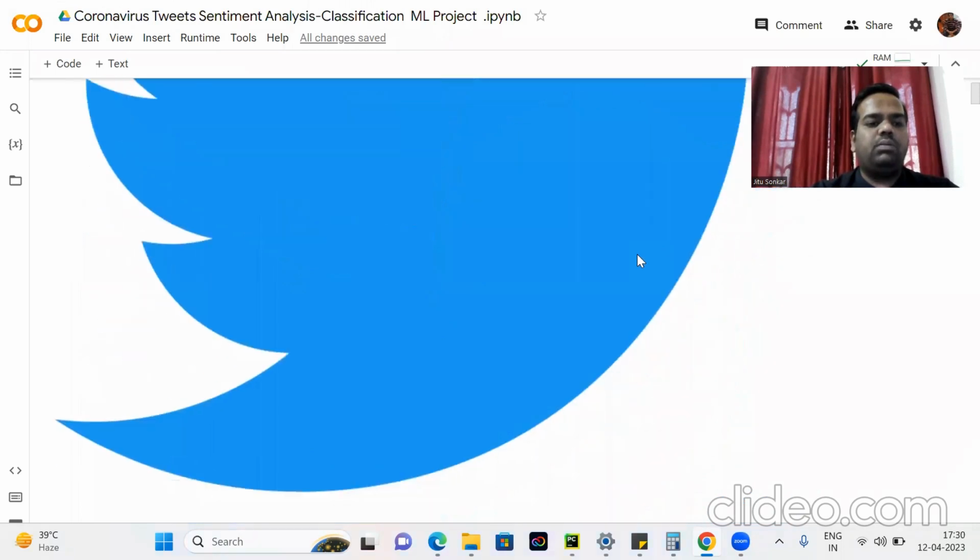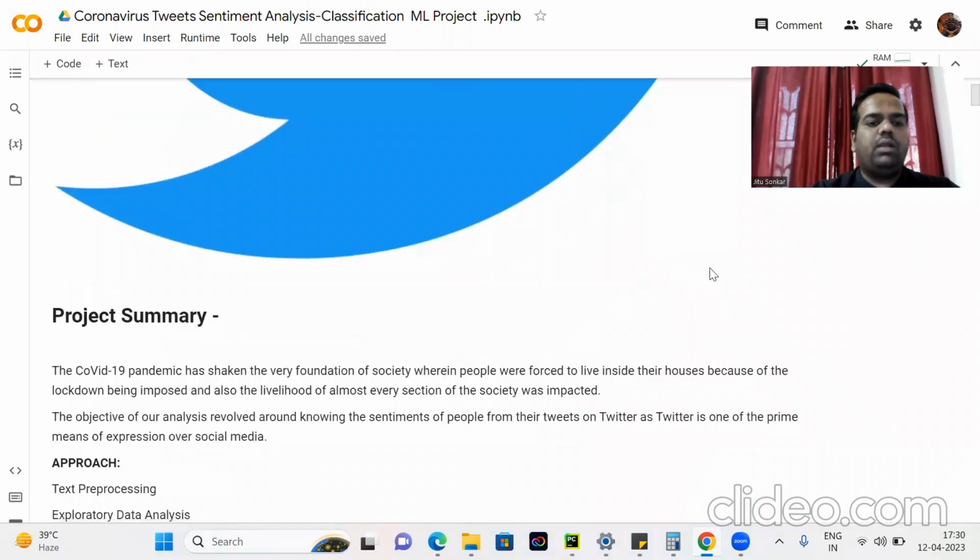So start with the problem statement. The COVID-19 pandemic has shaken the very foundation of society, wherein people were forced to live inside their houses because of the lockdown being imposed, and the livelihood of almost every section of society was impacted. The objective of our analysis revolved around knowing the sentiment of people from their tweets on Twitter, as Twitter is one of the prime means of expression over social media.